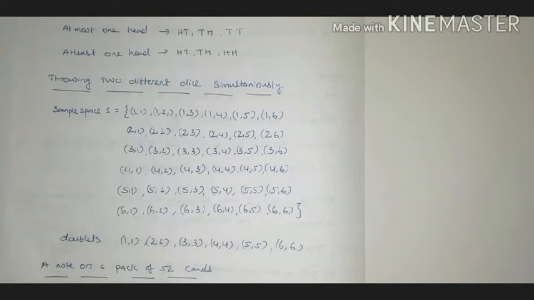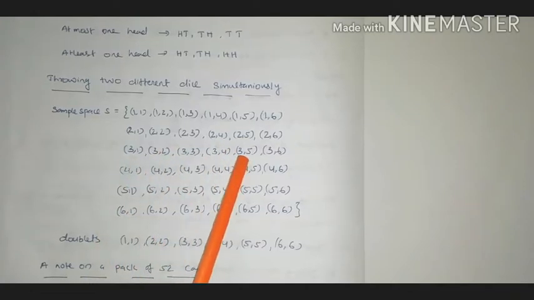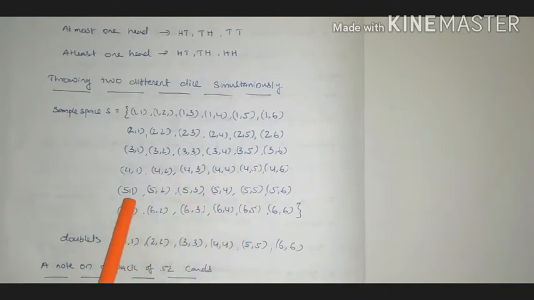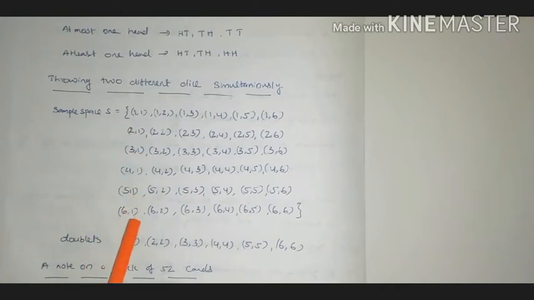And when we throw two dice simultaneously, suppose the first one should be an even number. If the question is like that, then how many favorable outcomes are there? First one even means 1 1 we cannot take, 1 2 also we cannot take, but 2 1, 2 2, 2 3 up to 2 6 we can take. 3 1, these we cannot take because the first one is an odd number. Then 4 1, 4 2, 4 3, these all we can take. This row we cannot take, but the last row we can take. That is, these 3 rows we can take. That is total 6 into 3, total 18 favorable outcomes.